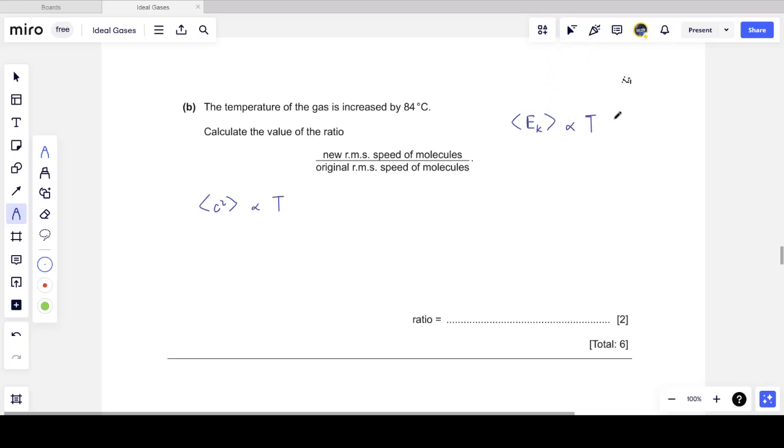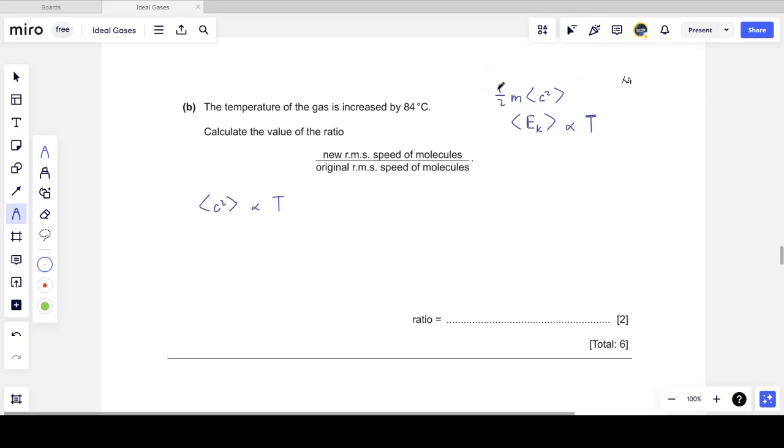In fact, kinetic energy gives us an indication of the temperature of a gas. We define temperature as the average kinetic energy of a substance. And what we know is that the average kinetic energy is a half m times the average speed squared, the mean square speed of the molecules.